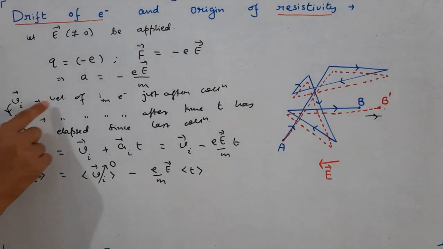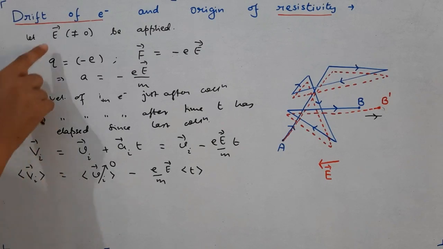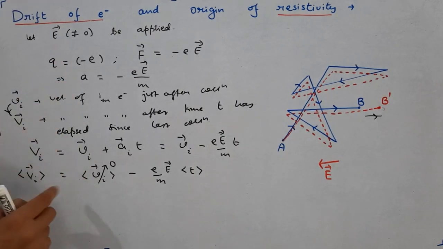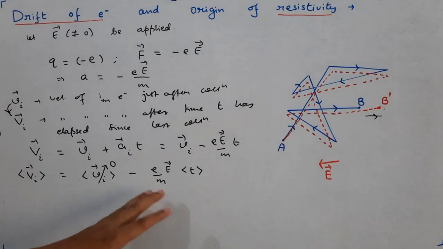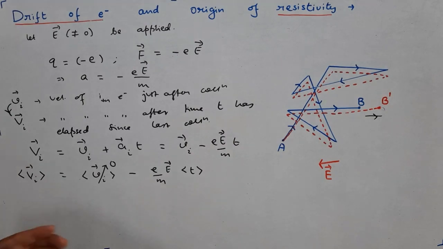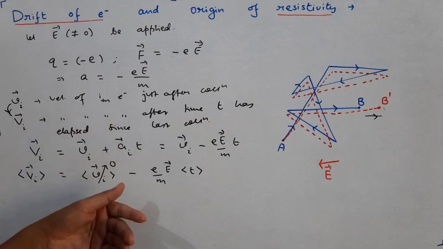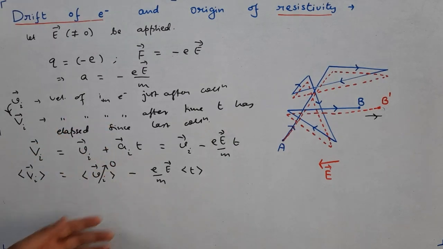Small vi is the velocity of the ith electron just after collision. There are n electrons. Just as we have discussed earlier, average of these velocities means we have to add the velocities of all the electrons. But do you think all the electrons have velocity in the same direction after a collision? No. Some of them might be towards right, some of them might be upward, some of them might be towards the left.